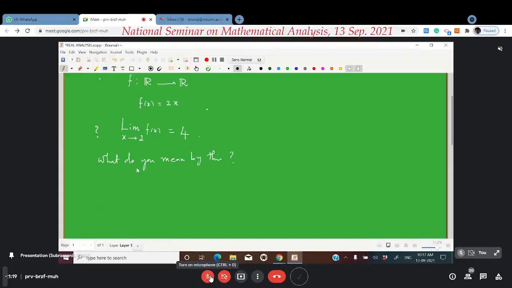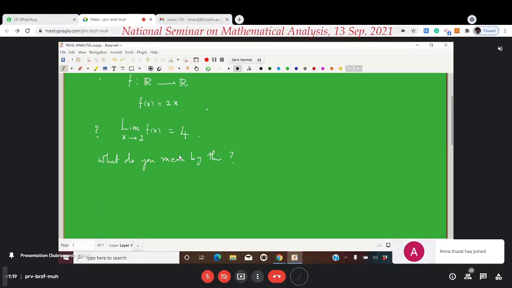When you say the answer is 4, what was running in your mind? Maybe by substituting, but the limit is different from substituting. That's what I want to explain today.